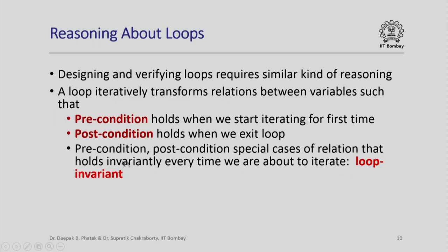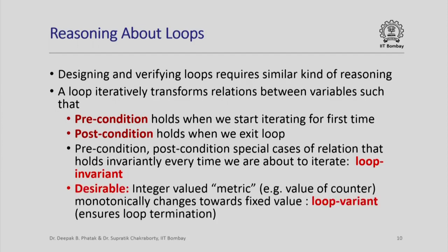For obvious reason, this relation holds invariantly every time we are about to iterate. So right at the beginning of the first iteration, the loop invariant is really similar to the precondition, and the last time the loop iterated and when we went back and checked the loop condition, found that it was false and came out, the loop invariant at that point should be similar to the post condition.